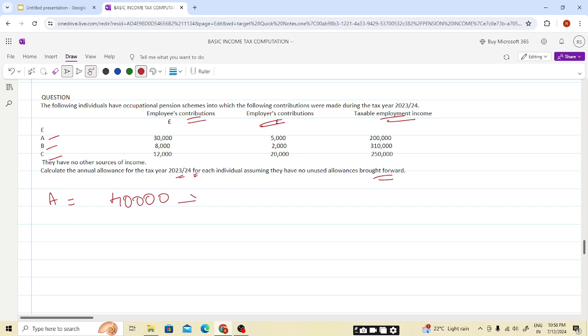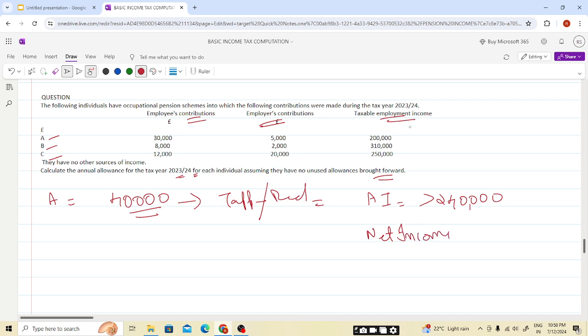This annual allowance will be tapered, or reduced, if ANI or AI, students, please do remember it is AI, not ANI, is more than 240,000 pounds. So we'll be seeing whether the AI exceeds or not. AI is net income.